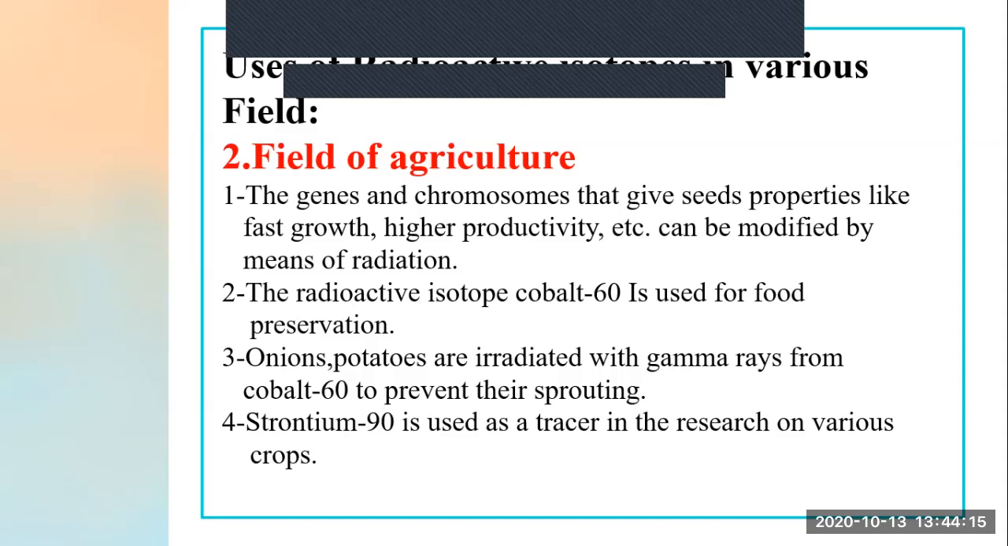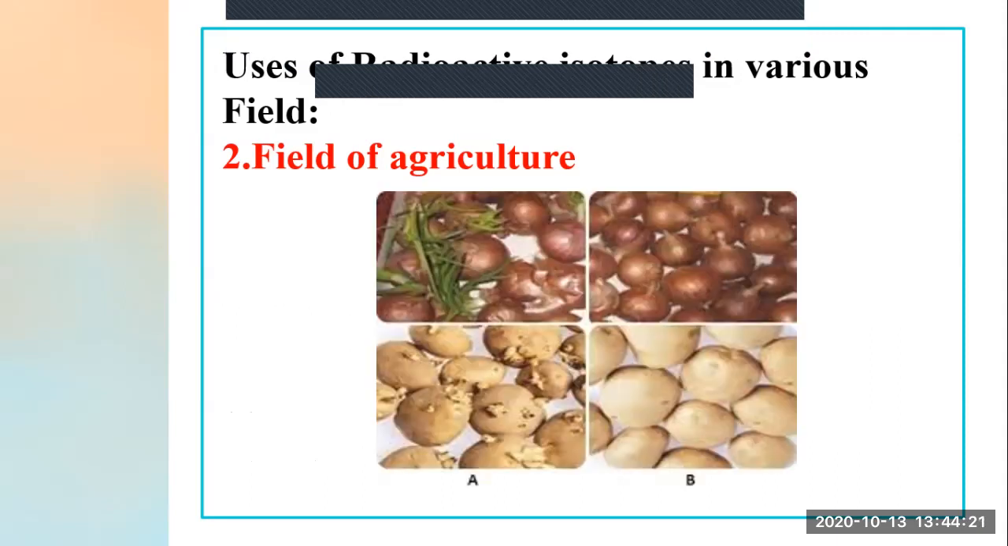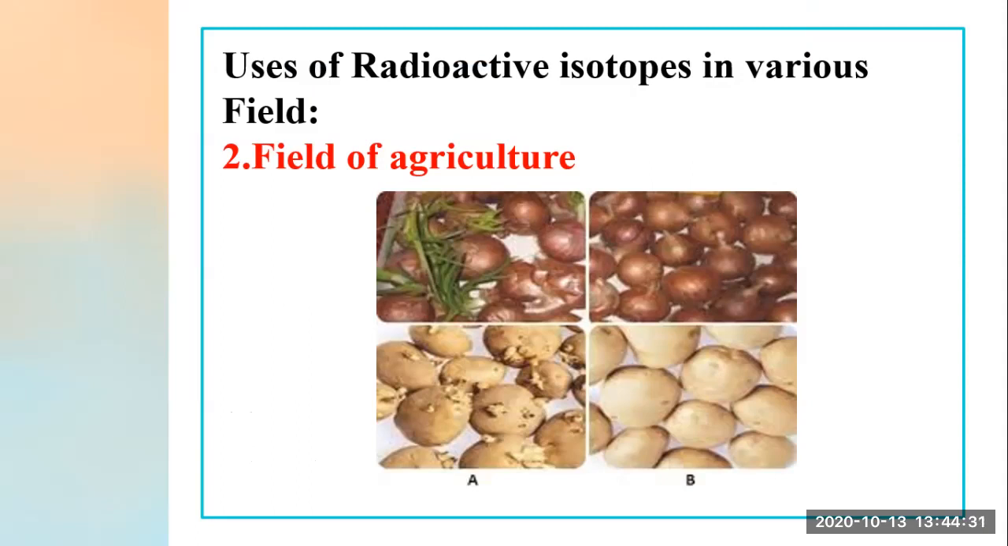Now see the third point which I have taught you. I will show you one diagram so you will understand better. This is the A column, and this is the B column. In the A column, we have onions and potatoes from which sprouts are coming out. And in B, we have seen that there is no sprouting. So what is the difference between them?